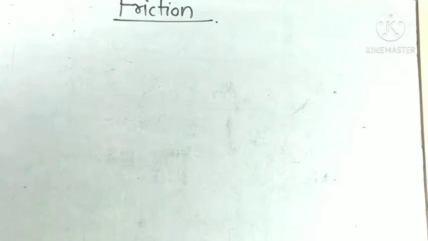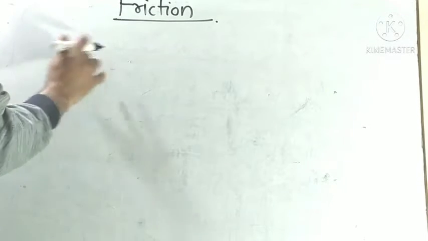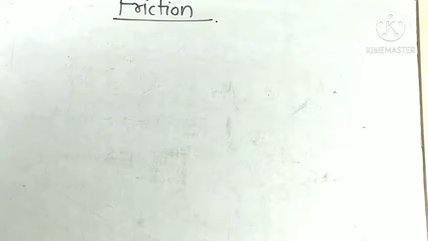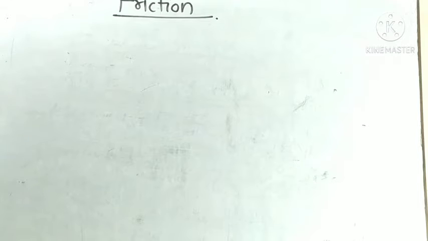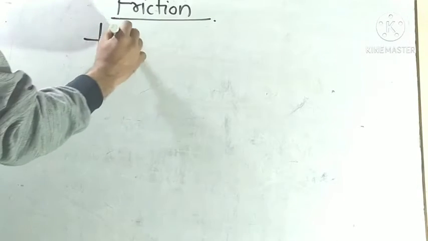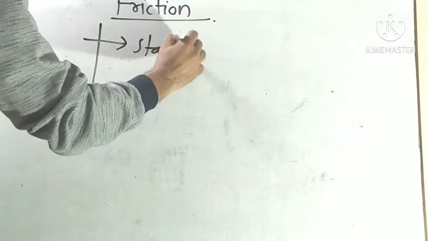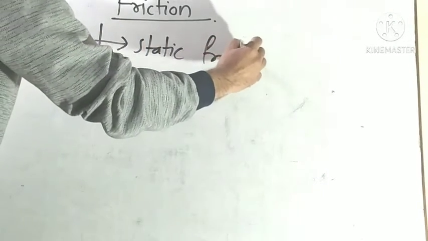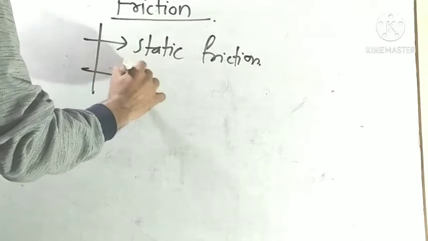Okay, so there are two types of friction: static friction and dynamic friction.